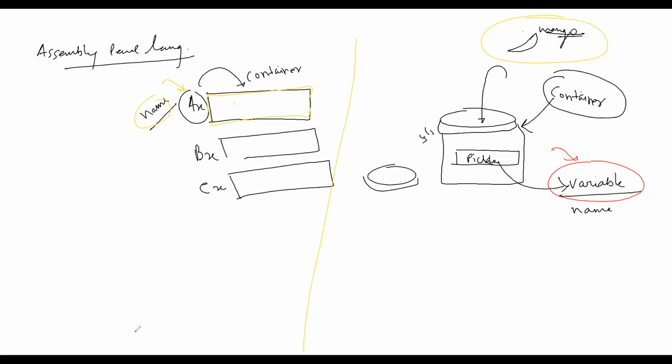I'll keep 10. Again, BX is a variable, I want to store 20 into this, and into CX I want to store 30. So the main question here was: store 10 in AX, 20 in BX and 30 in CX.